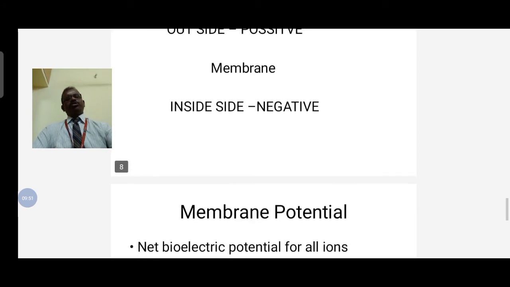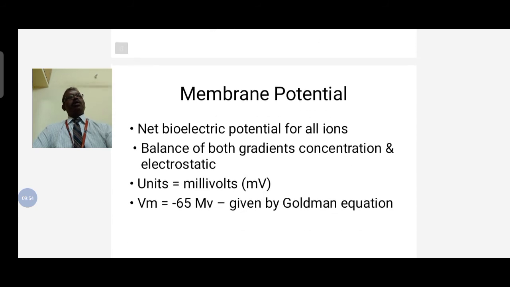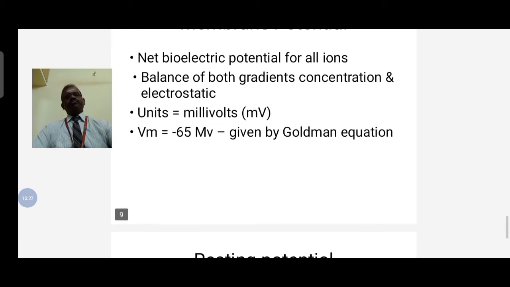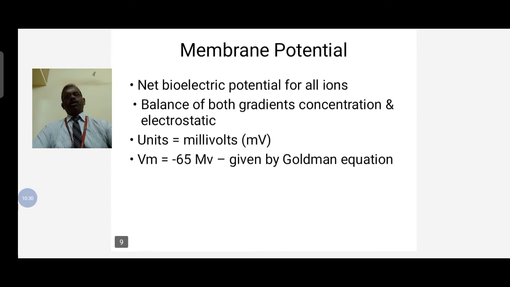Next, some basics of membrane potential. It is the net bioelectric potential for all ions, a balance of both the concentration gradient and the electrostatic force. The unit is millivolt.